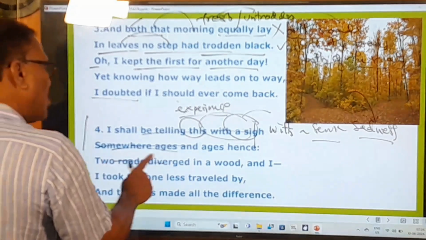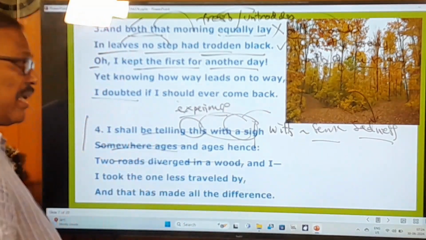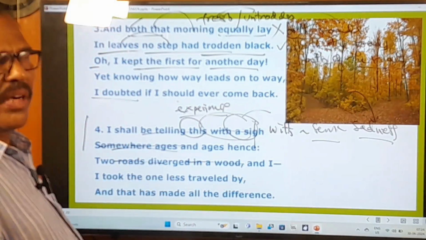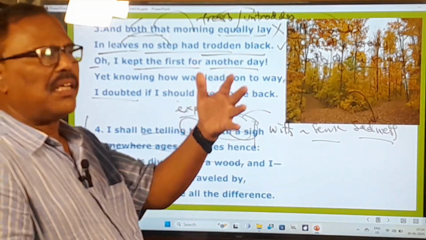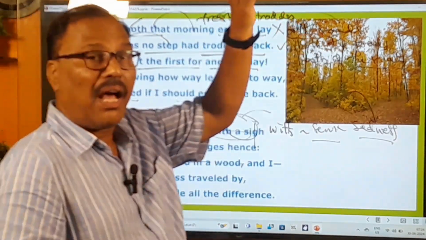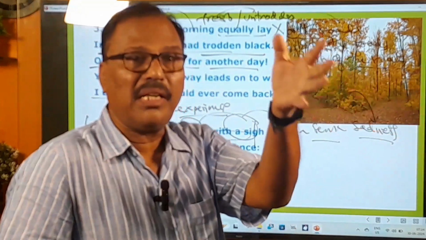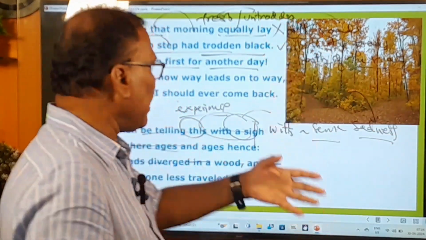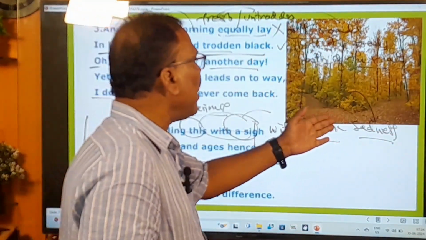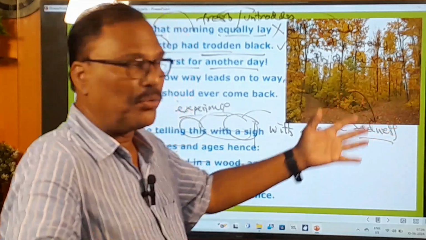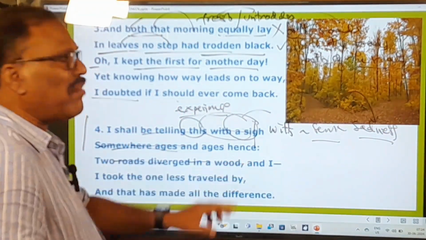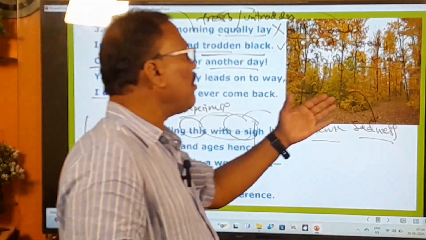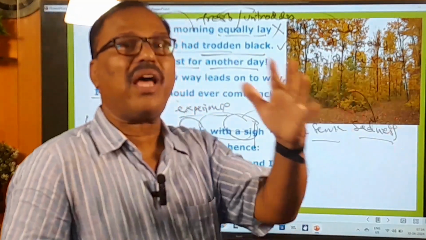Two roads diverged in a wood, and I. What does he tell his friends? What does he tell others? Yes, in the years to come: one day I started walking in a wood, and all of a sudden I came across a spot where the road is divided into two. Two roads diverged in a wood, and I took the one less traveled by. And I took the one road that was less traveled by.